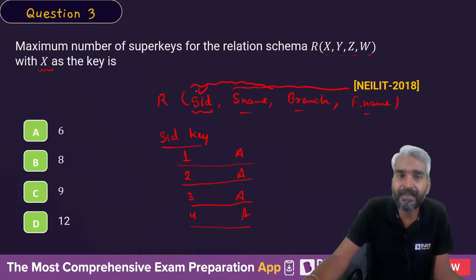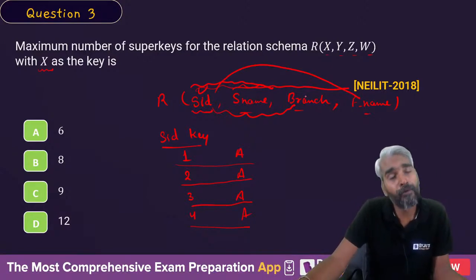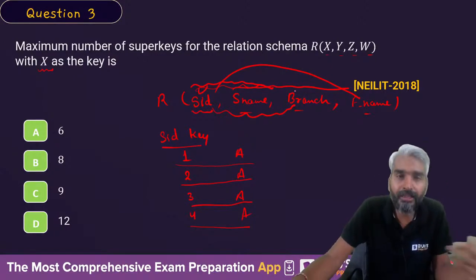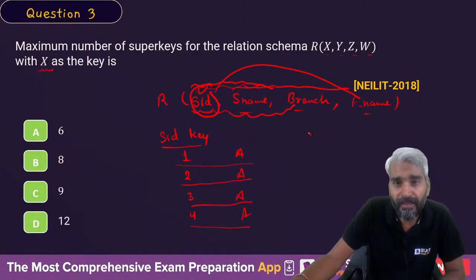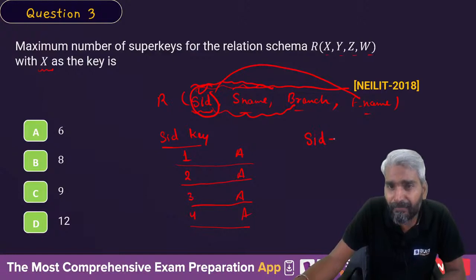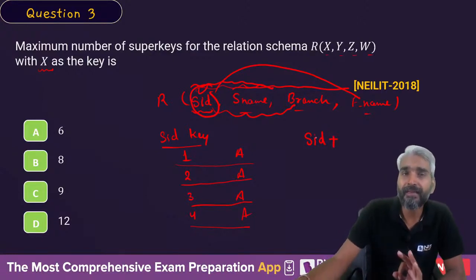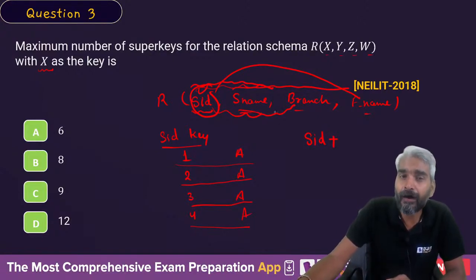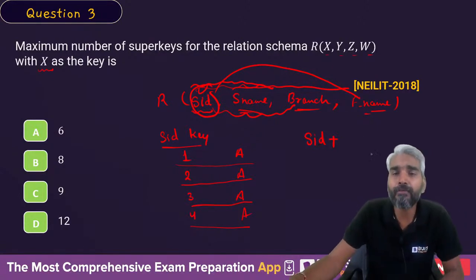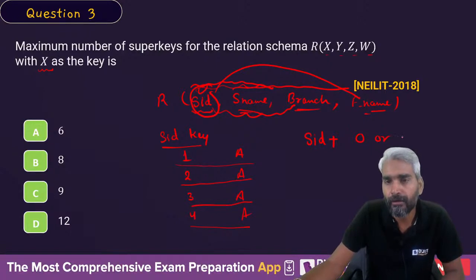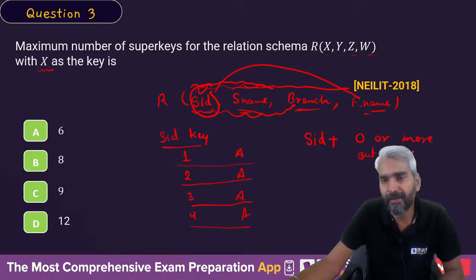So here SID is a key. SID and branch name will also form a key. SID and father name will also form a key, because all the combinations are unique. So if SID is a key, then in every super key this SID must be present. But out of the remaining 3 attributes, 0 or more attributes may be present.